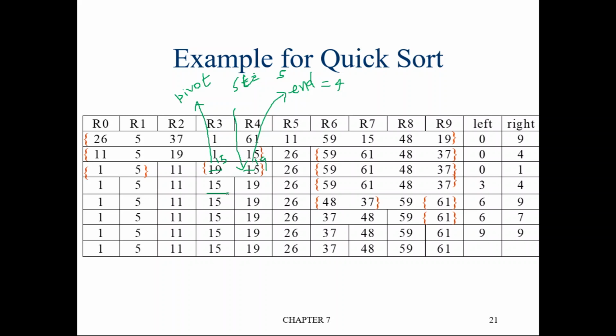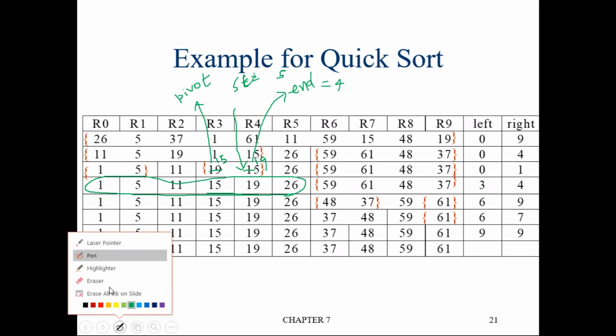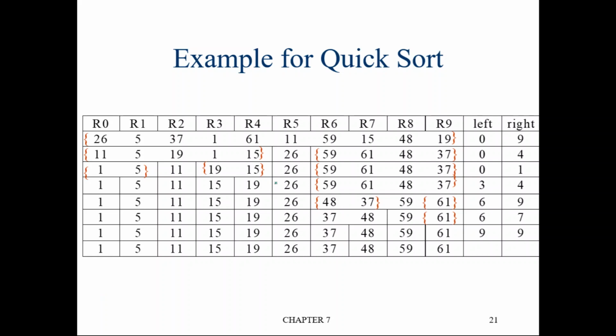Now this part is also sorted. So now the entire left side up to 26 got ordered. Similarly, we should do for the right side part also. So when you do for the right side part, what will happen? So this entire thing we have to consider. What should be left and what should be right initially? So this will be the pivot. Pivot is 59. This is the pivot.